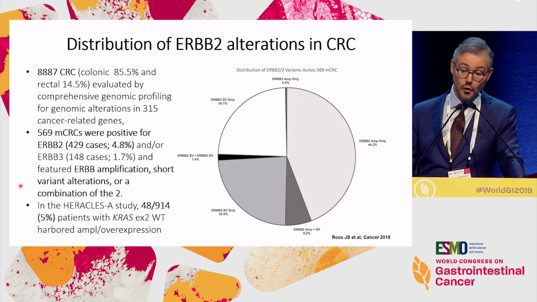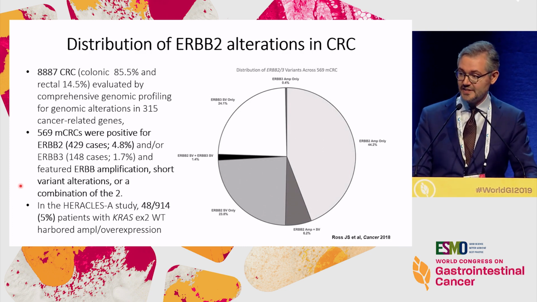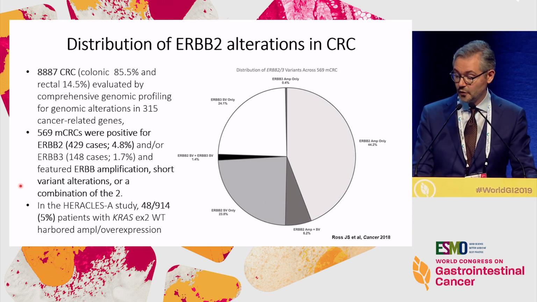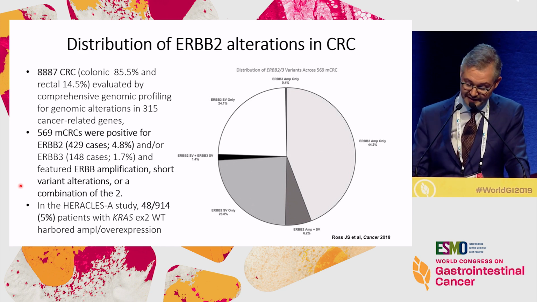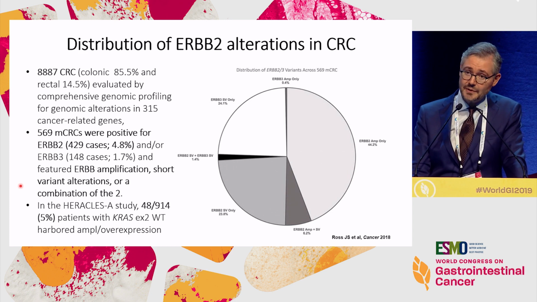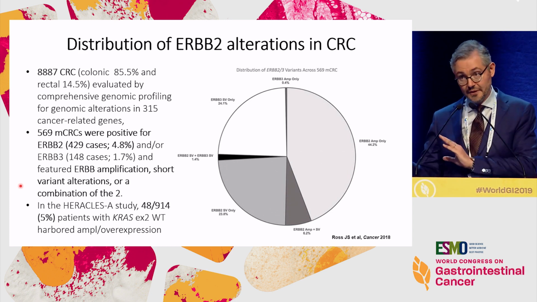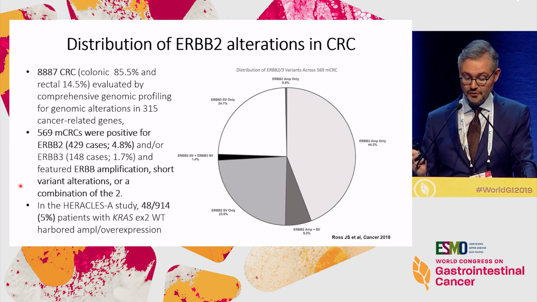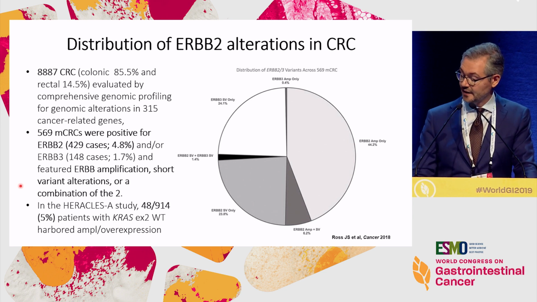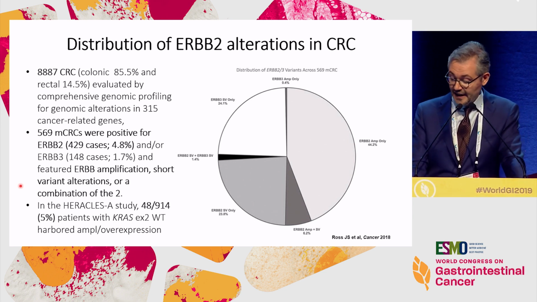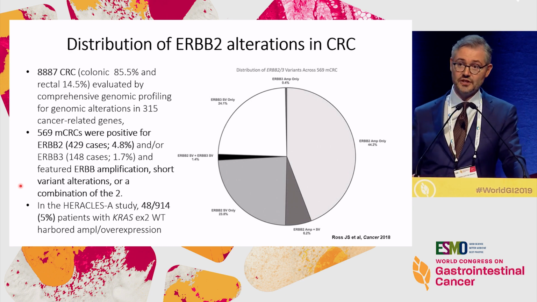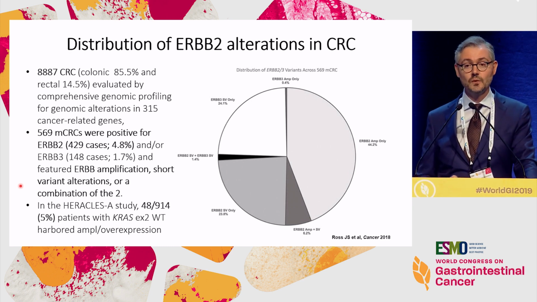Now we have a more recent series indicating the exact figures of HER2 amplification and mutation. In this wide series, out of more than 8,000 tumors profiled by an NGS commercial assay, it was possible to establish that you are in the range of 5% for both amplification and mutations, amplification being slightly more prevalent. So I would say that you have about 3% amplification and 2% mutation. And in the HERACLES study, out of 1,000 patients, we found 5% of tumors with HER2 amplification, but this was an enriched series because we tested only KRAS wild-type patients.